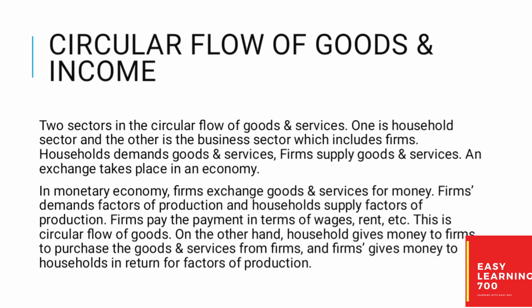Now the next is the circular flow of goods and income. There are two sectors in the circular flow of goods and services. One sector is the household sector, the other is the business sector, which includes firms. There is a demand for goods and services from households, and firms supply those goods and services because firms produce them, and there is an exchange in the economy.